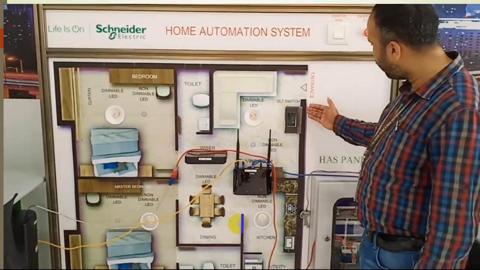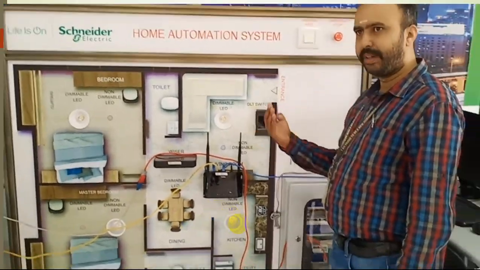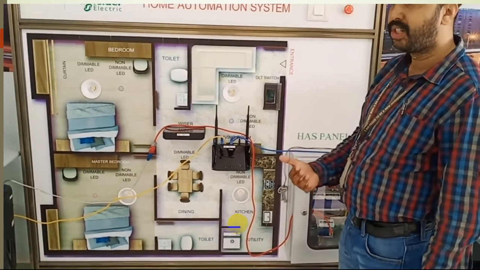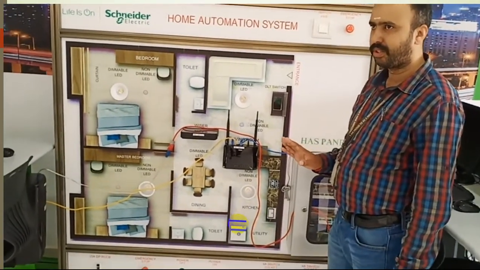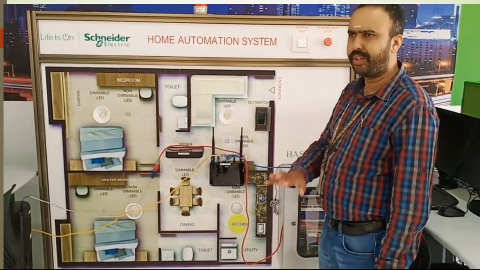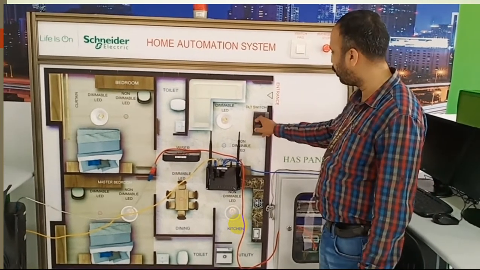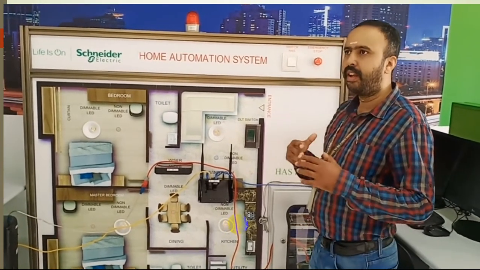And here I have a special switch. This is the DLT switch. I think we might have studied this in the theory part. This is a digital type of switch, a touch type switch. This switch we are going to configure in our application. Here we are going to see some applications. Based on the application, this panel may change, this display may change. This display also we can make colorful in our application.